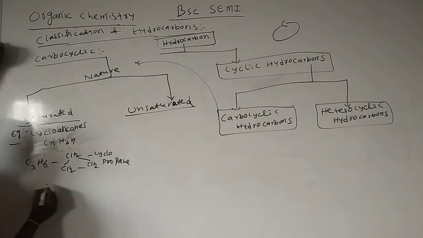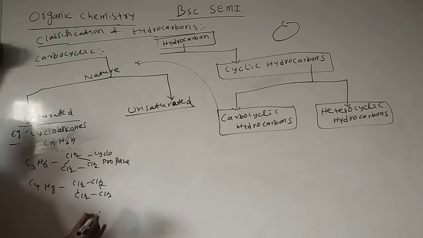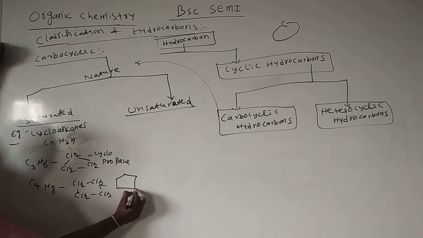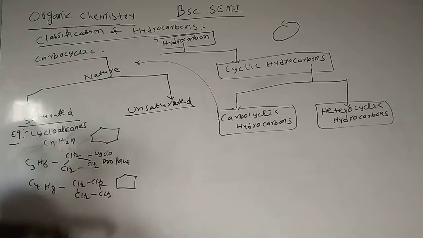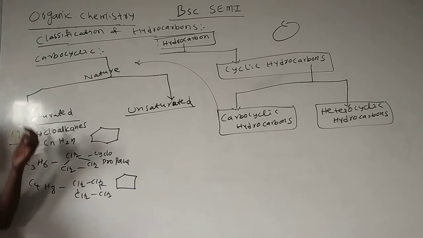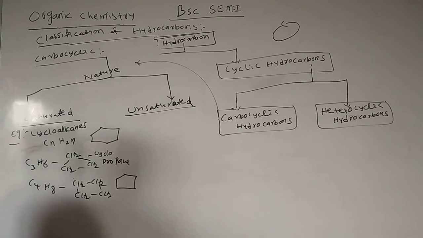C3H6 means this one: cyclopropane. C4H8, cyclobutane, like this. This is cyclopentane, this is cyclohexane. These are the best examples for the cycloalkanes.